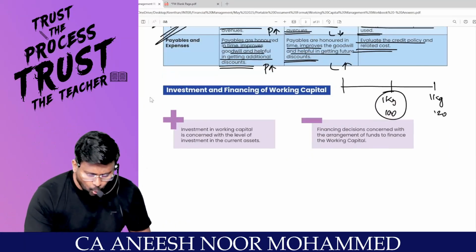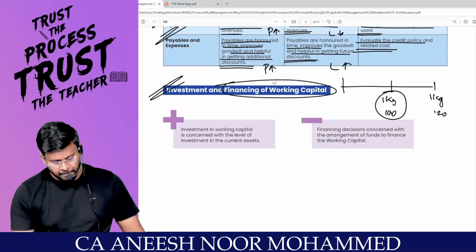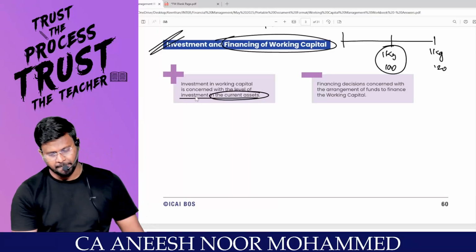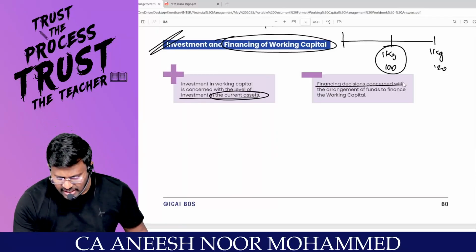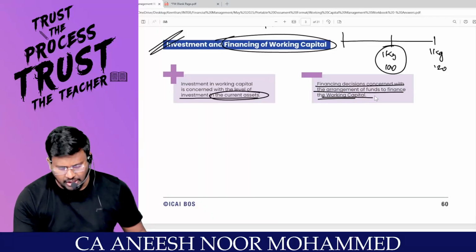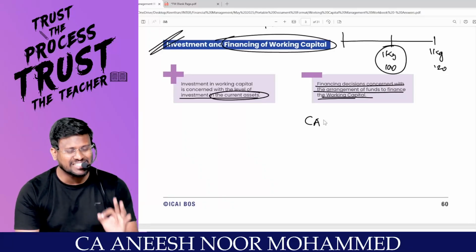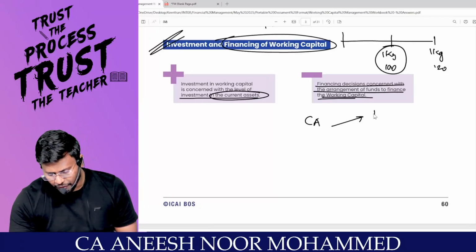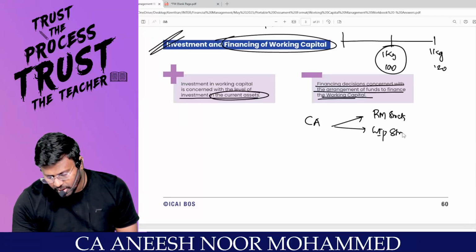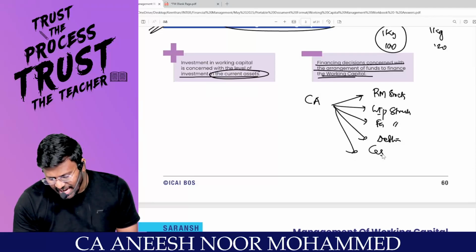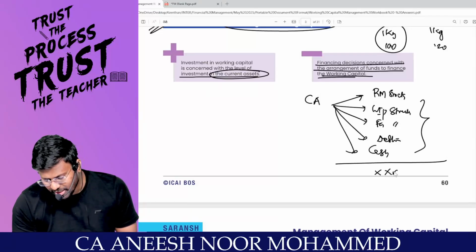Now, investment and financing of working capital. Sir, investment in working capital is concerned with the level of investment in what asset? Current asset. Financing decision is concerned with the arrangement to fund, to finance, what capital? Working capital. For example, first you have to calculate how much current asset you need: how much raw material stock, how much WIP stock, how much finished goods stock, how much debtors, how much cash you need. If you total this, you will get the gross working capital.